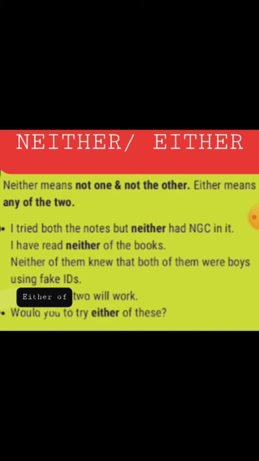Now talk about either. Any of the two. Either of two will work. There are 2 persons, and one of the persons will be eligible for working. So either of two will work. Would you like to try either of these? Either of these means you have 2 choices and you are supposed to choose one of them. So these are the examples of neither and either and distributive pronoun.